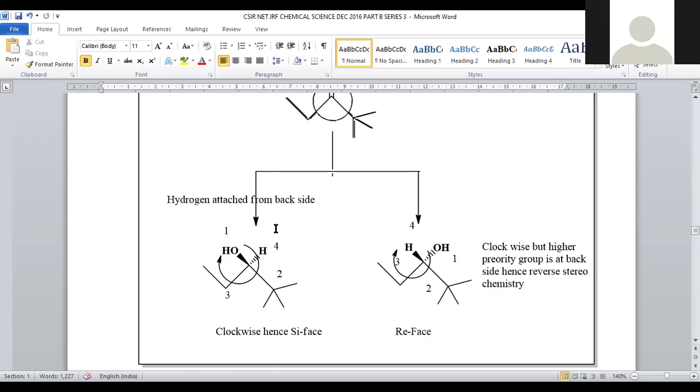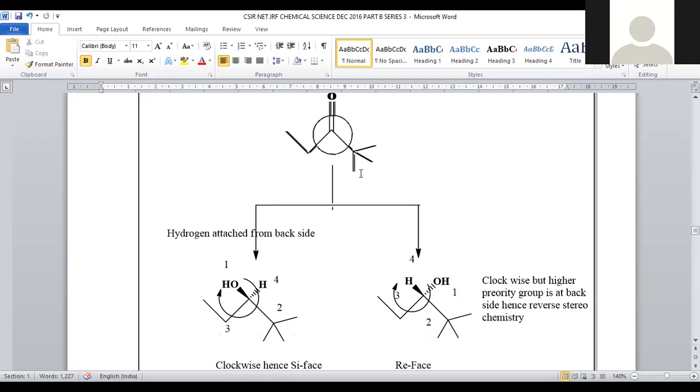Here we assigned numbering to all the functional groups present in the given compound. Then let us move on from 1 to 3, 4. In this manner, we are rotating the molecule, just assuming the rotation. If it is moving in the clockwise rotation from 1 to 3, right? That's why we can say this is a C phase. Just now we saw the guideline. That's why it is called a C phase.